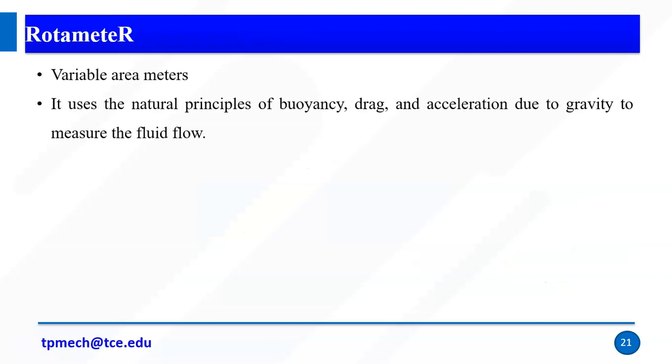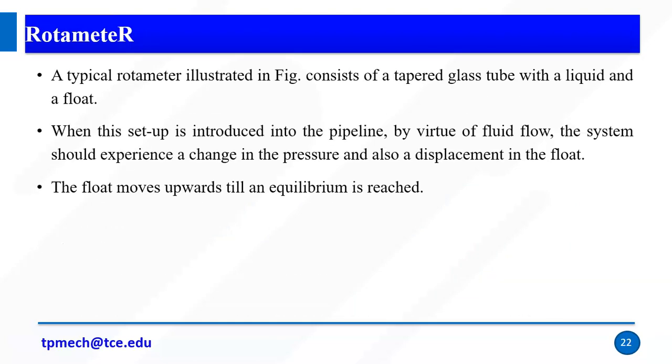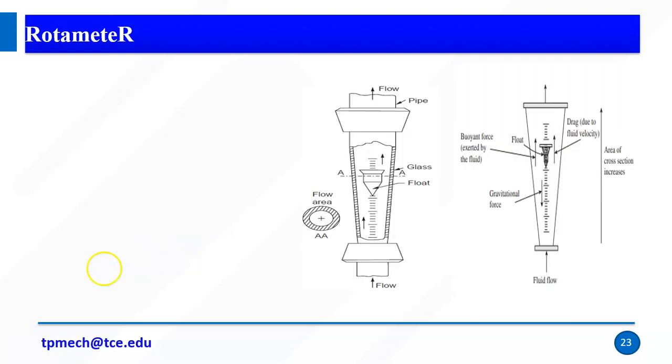Right, the rotameter is again a variable area meter. So we have a float. This is our float, in a tapered glass tube. On the surface of the glass tube we have a scale. The fluid can be used only in the vertical direction. The fluid should not be opaque, and there should be no foreign particles present in the fluid.